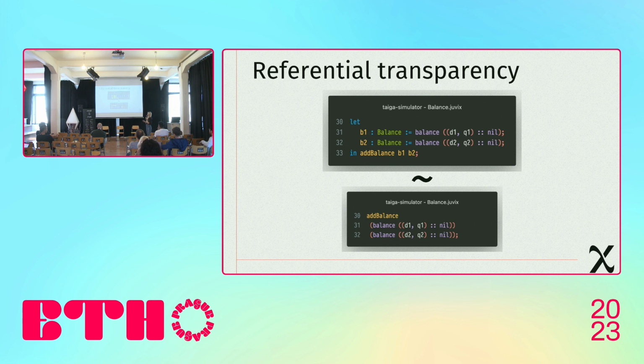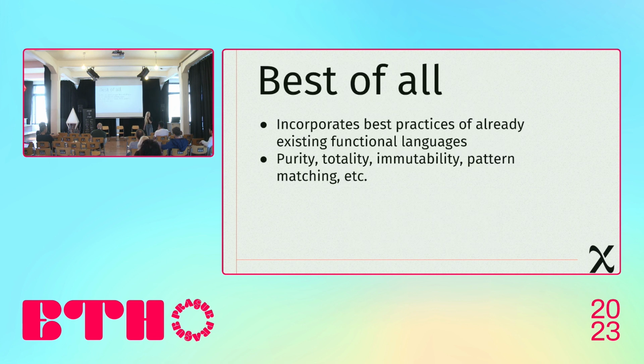And Juvix, being the in-house language that we are creating, means that we can take the best of any existing languages, so we can integrate all the best features that we think will be best for creating decentralized applications and have them implemented in Juvix itself.